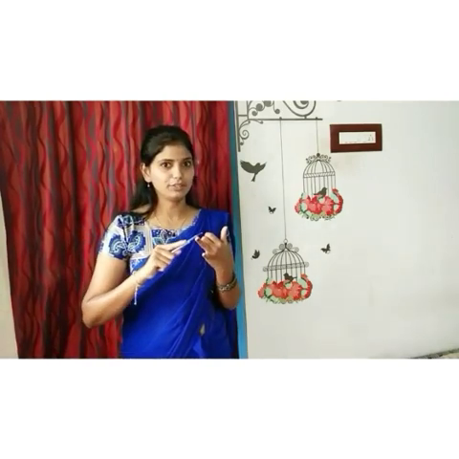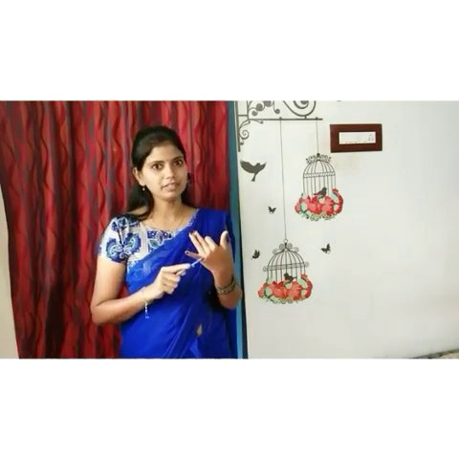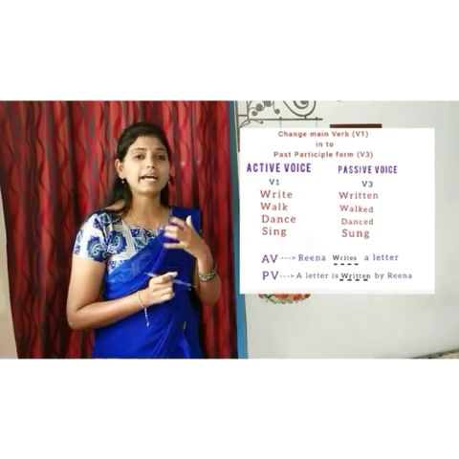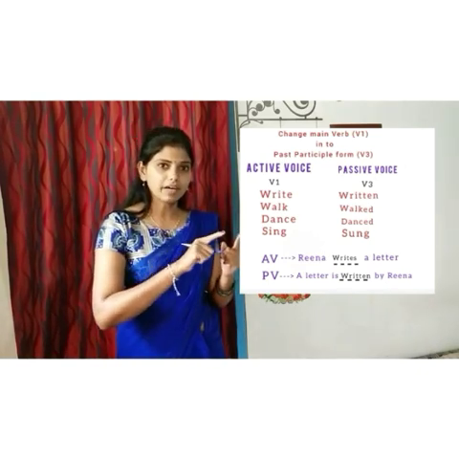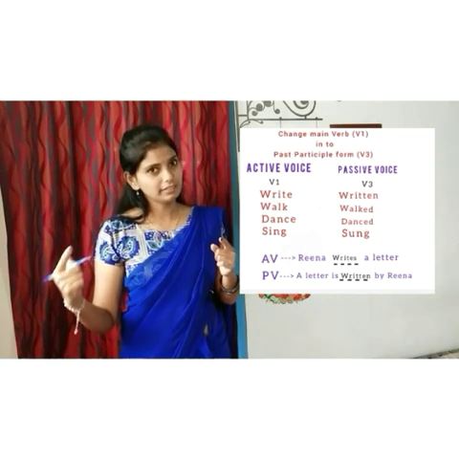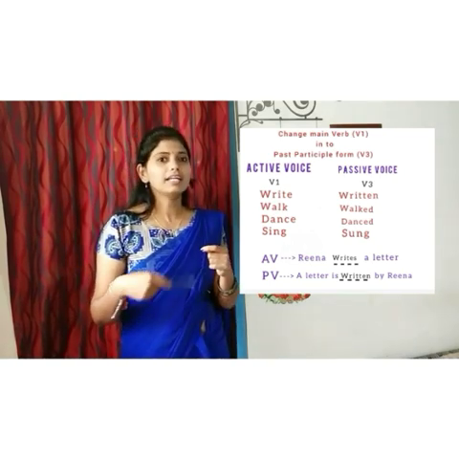The third technique is to add the past participle form to the verb. Here we have V1, V2 and V3. V1 means verb 1, the present form of a verb. V2 is the past form of a verb and V3 is the past participle form. Here, if a sentence is in the simple present tense, where a V1 verb is there, V1 is changed into V3. Let's take an example.